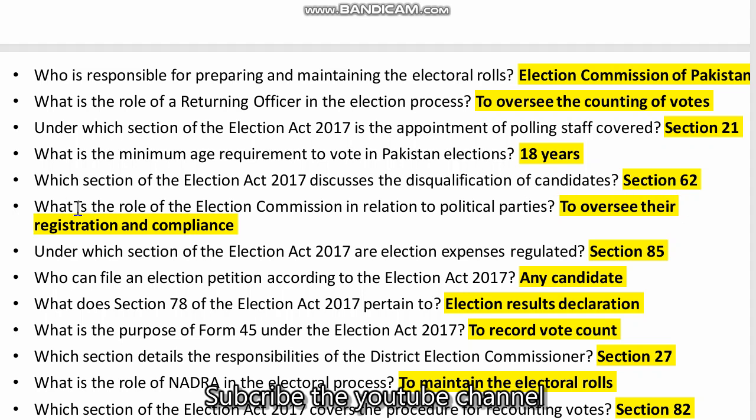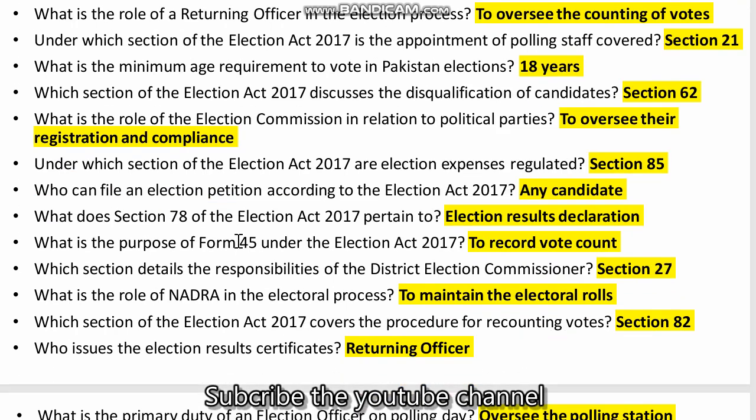Section 62. What is the role of the Election Commission in relation to political parties? To oversee their registration and compliance. Under which section of the Election Act 2017 are election expenses regulated? Section 85. Who can file an election petition according to the Election Act 2017? Any candidate.